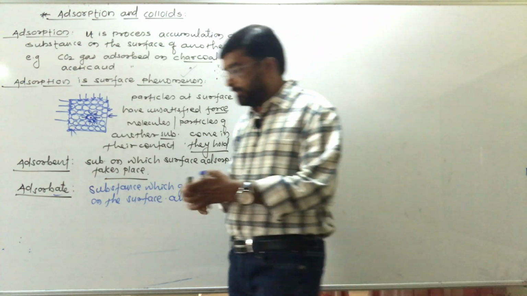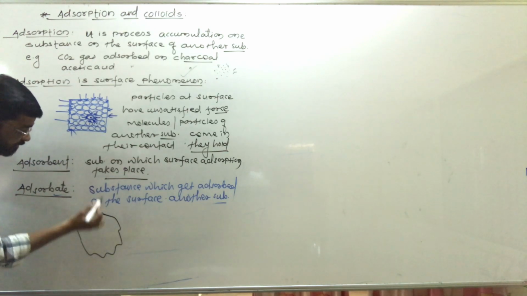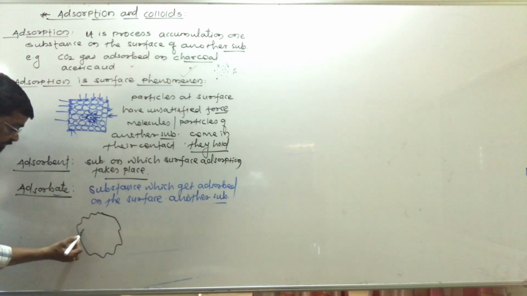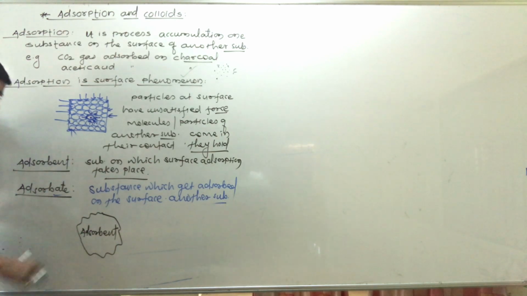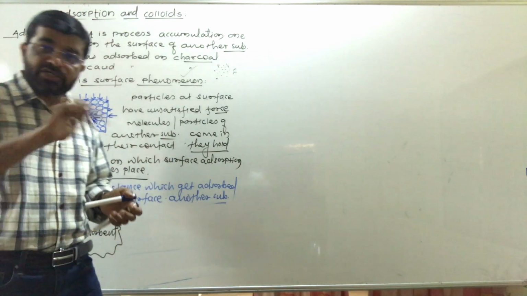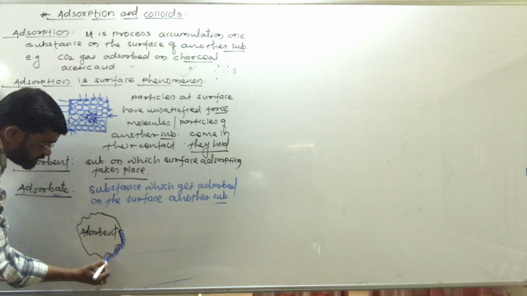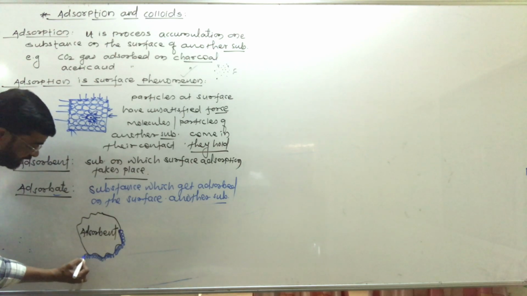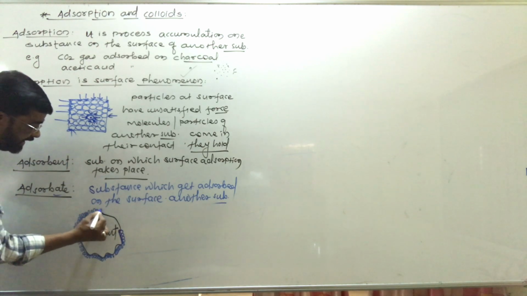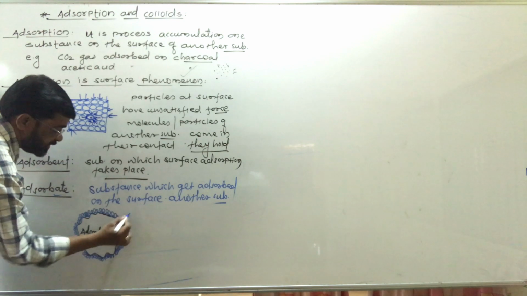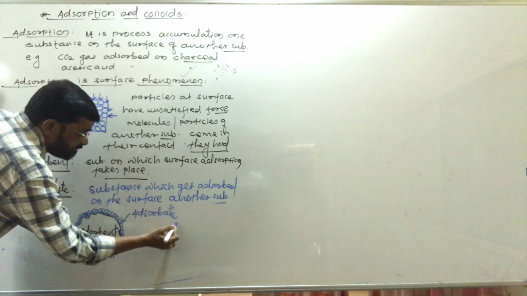Charcoal is adsorbent. You see here, suppose this is one substance on whose surface adsorption takes place. This is the adsorbent. And another substance gets adsorbed on it. Like this, suppose another substance gets accumulated on this substance, and therefore this substance which gets accumulated is the adsorbate.